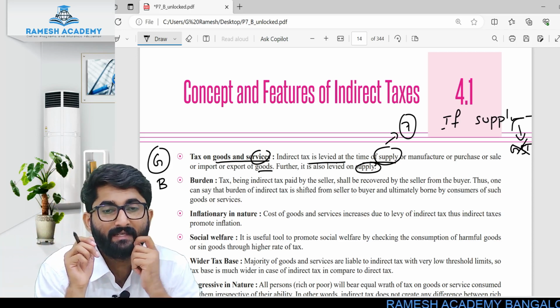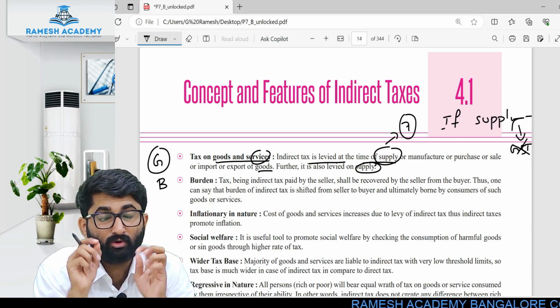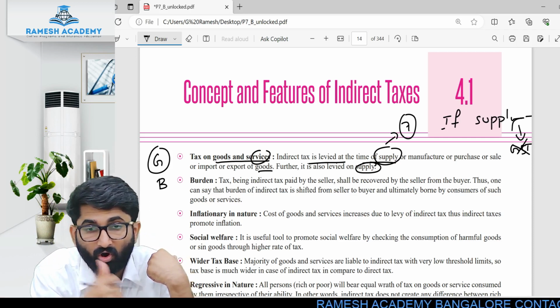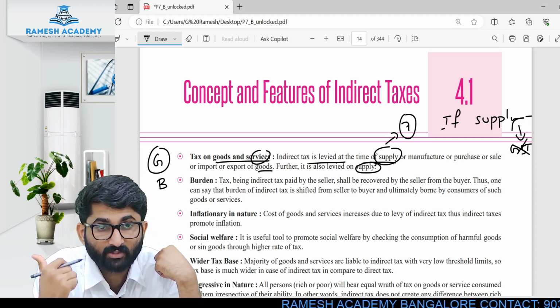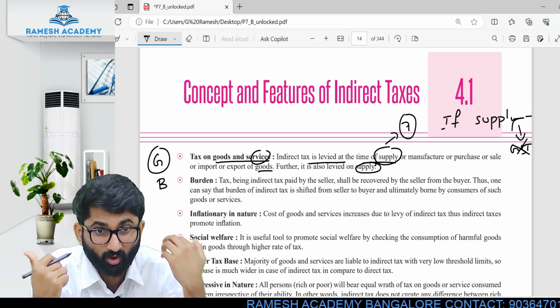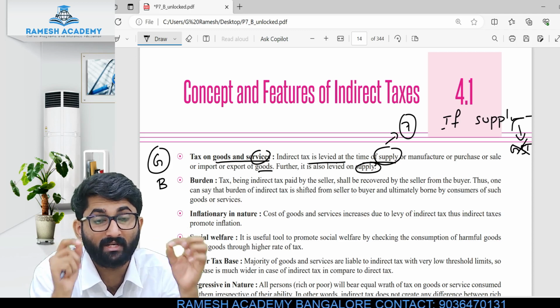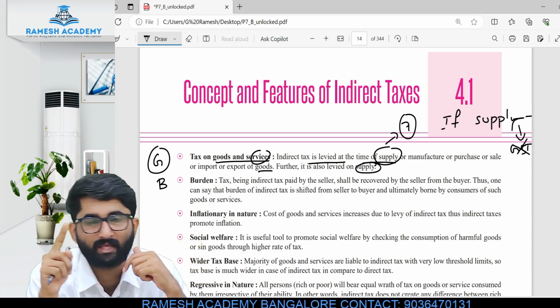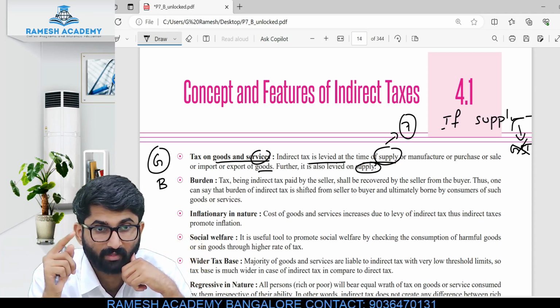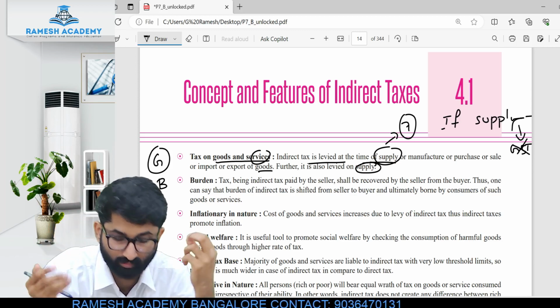Now you tell me, who paid this tax? Me or the shopkeeper? Actually, on whom is the burden? On me. I am the consumer. Consumer has the burden, but it is paid by the shopkeeper. Paid by shopkeeper. Burden is on consumer.